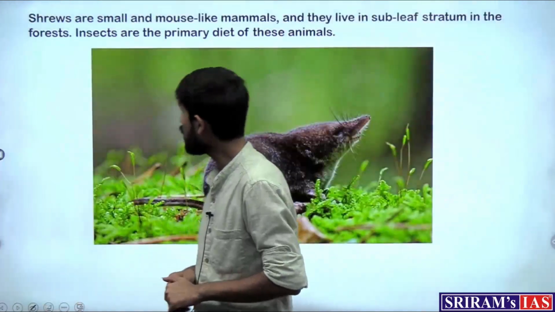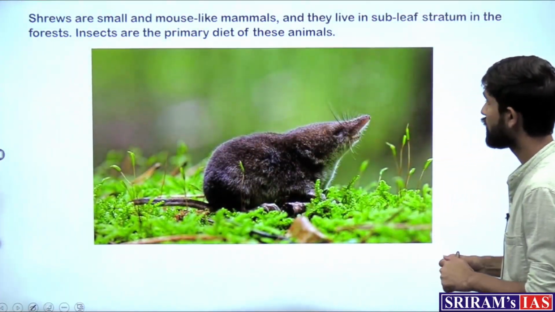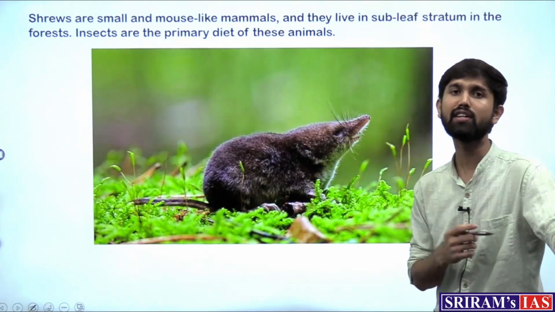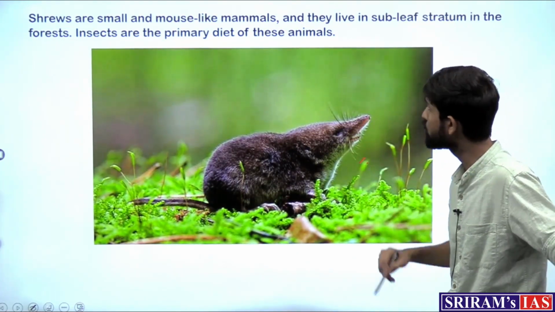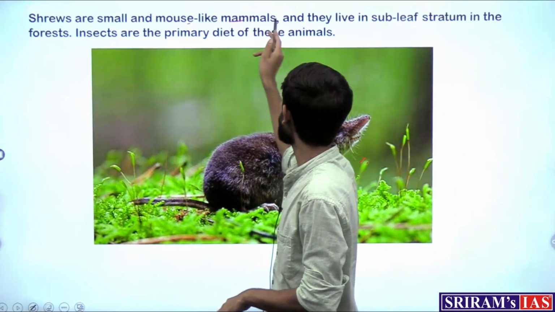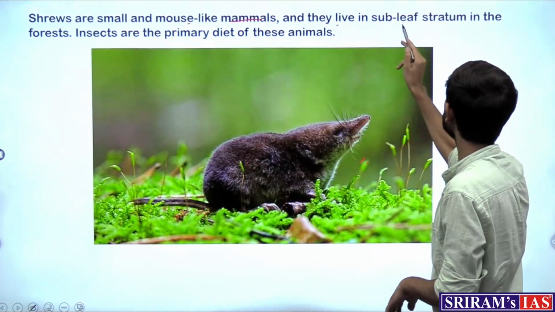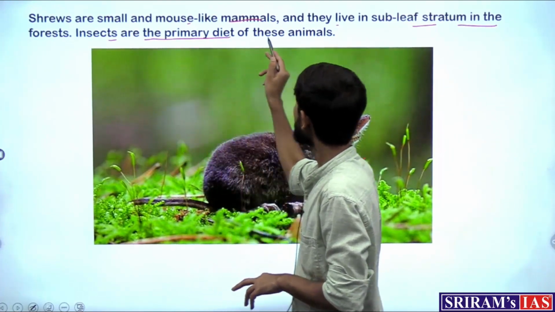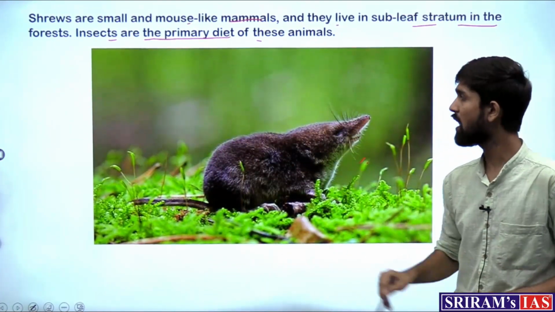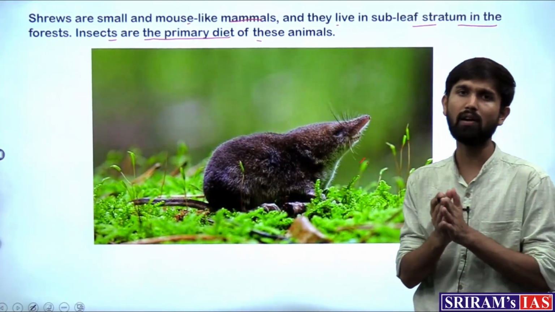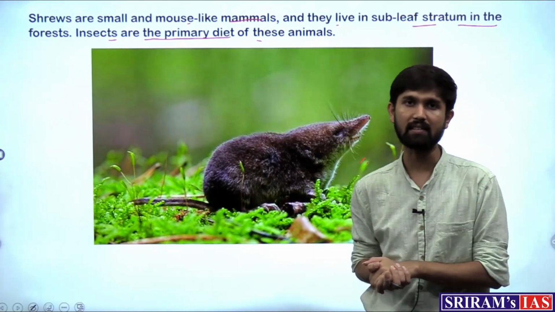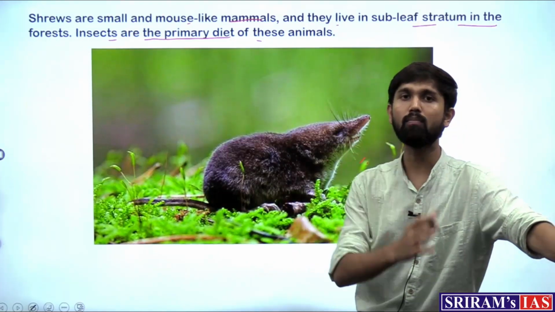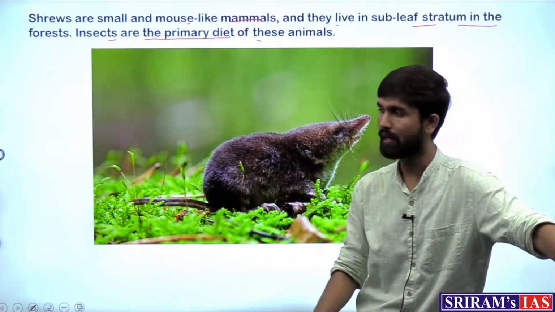Then what about the shrews, which the article says this Langya virus is said to generally reside in? So what are shrews? They are small mouse-like mammals and they live in the subleaf stratum in the forest, and they are generally insectivorous. Insects are the primary diet of these animals. So it is not confirmed, but it is believed that these viruses exist in the shrews, but whether it is transferred from them to humans is not yet concluded.